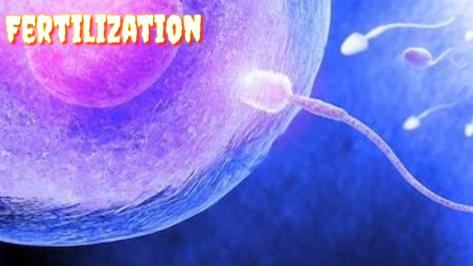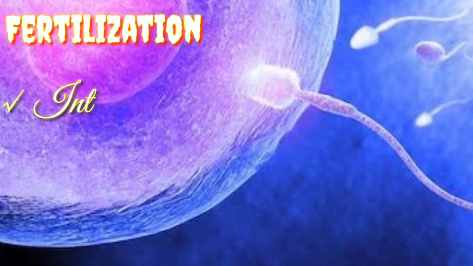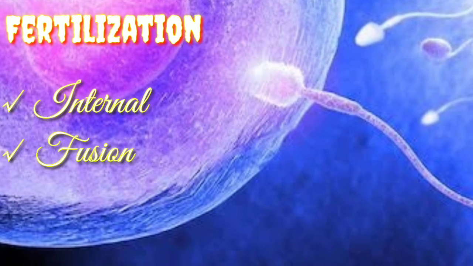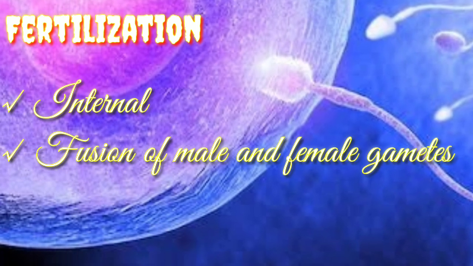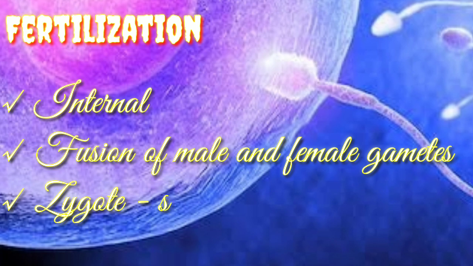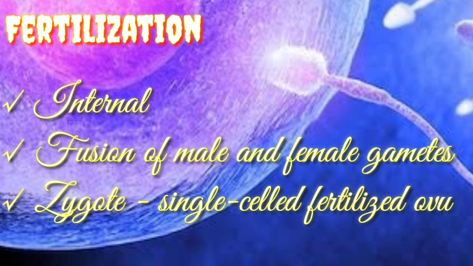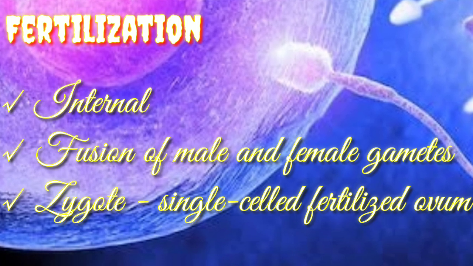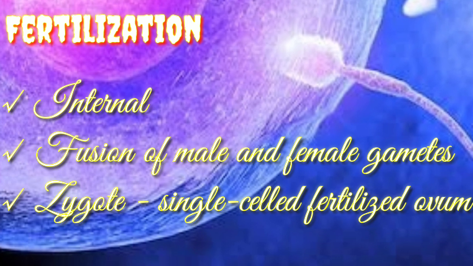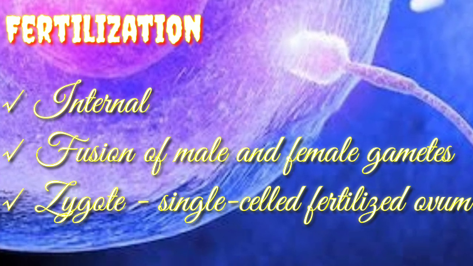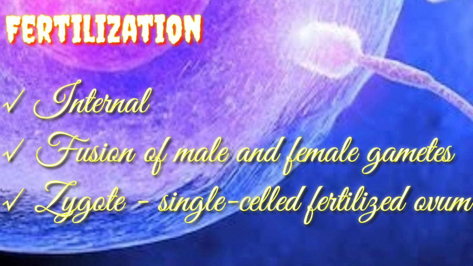In human beings, the process of fertilization is internal. It means fusion of male and female gametes takes place within the female body. The nucleus of the sperm fuses with the nucleus of the egg cell. This fertilized egg cell is now termed zygote. Zygote is diploid and will divide in order to give rise to the new life.